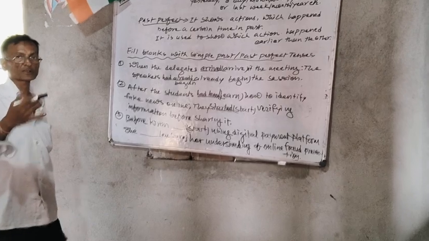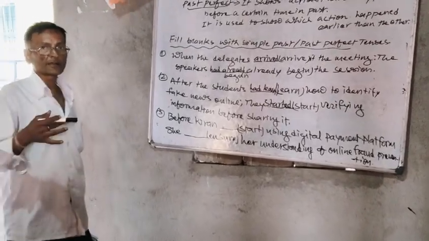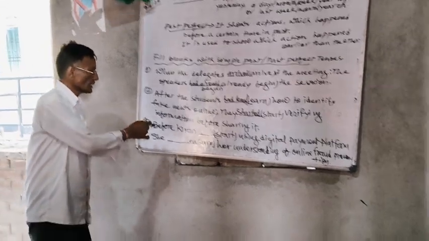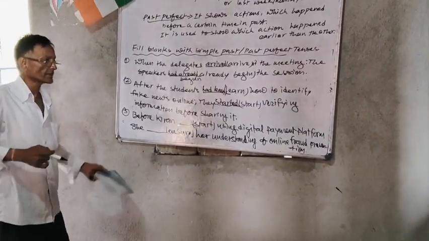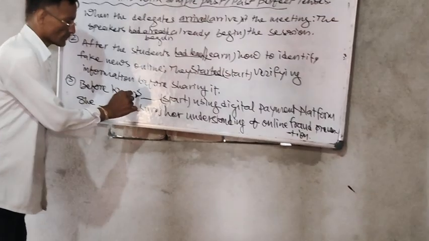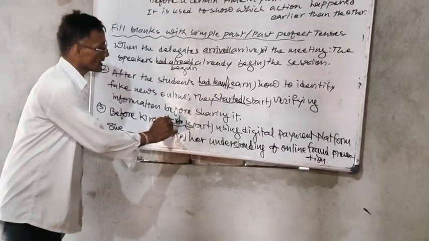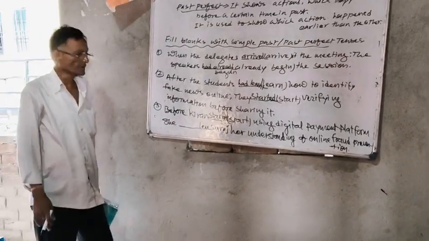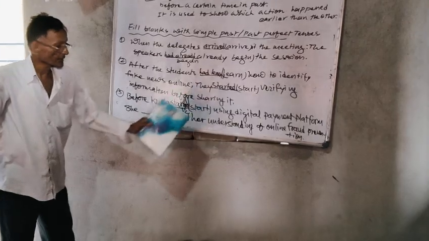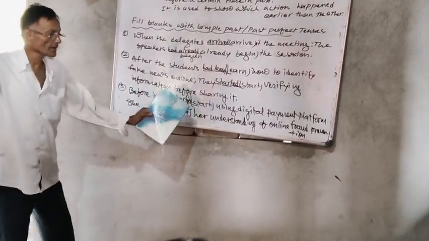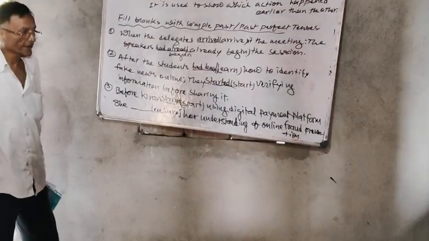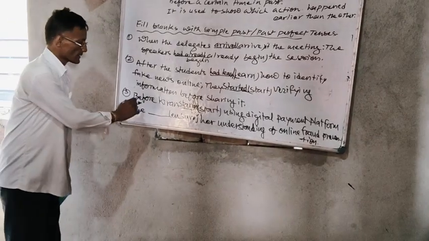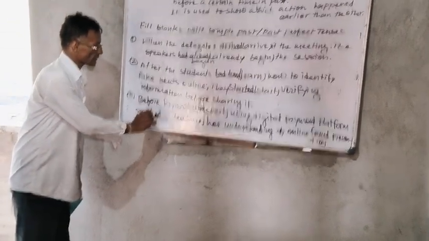So her operation of digital payment came later. So we have to use, before she started using the digital payment platform, the past form of the verb: she had ensured her understanding of online fraud prevention. Had ensured, past perfect.